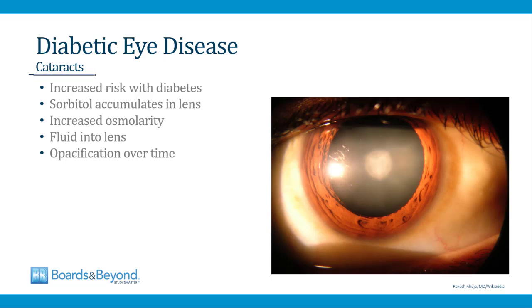Cataracts are an opacification of the lens of the eye, and there's an increased risk of cataracts in patients who have diabetes. The reason for this is that a substance called sorbitol accumulates in the lens of the eye among patients with diabetes. And sorbitol raises the osmolarity of the lens, and this draws fluid into the lens and causes it to become opacified over time.